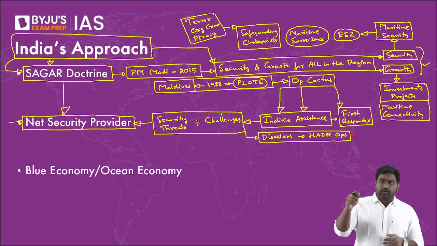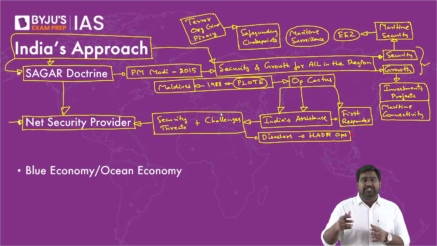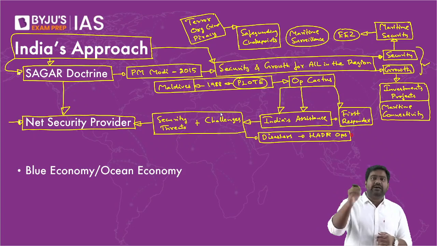Now, if you look at east coast of Africa, if you look at Mozambique, Kenya, and Tanzania, they are hit by tropical cyclones. In the last 3-4 years itself, there have been multiple cyclones which have caused devastation in Mozambique. Every time Indian Navy has been dispatched to provide HADR assistance.